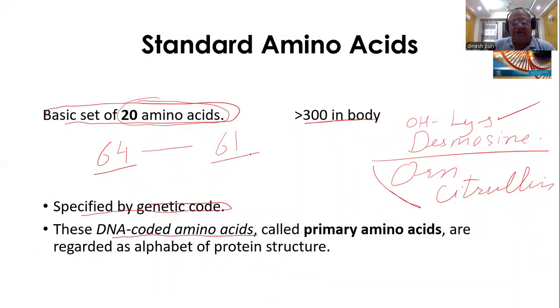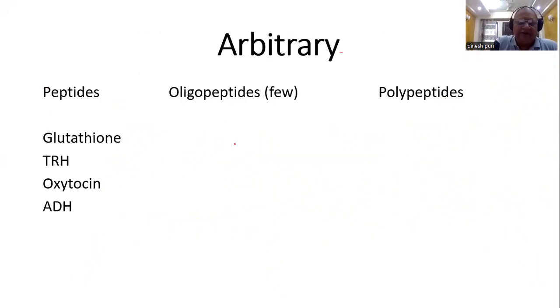Left are 61. So 61 codons code for 20 amino acids. This, if you remember, was called degeneracy of the genetic code. So the 20 amino acids for which these 61 codons are encoding are called primary amino acids.